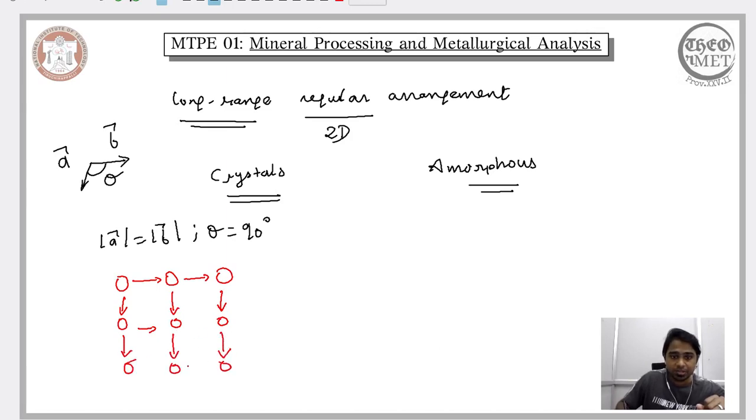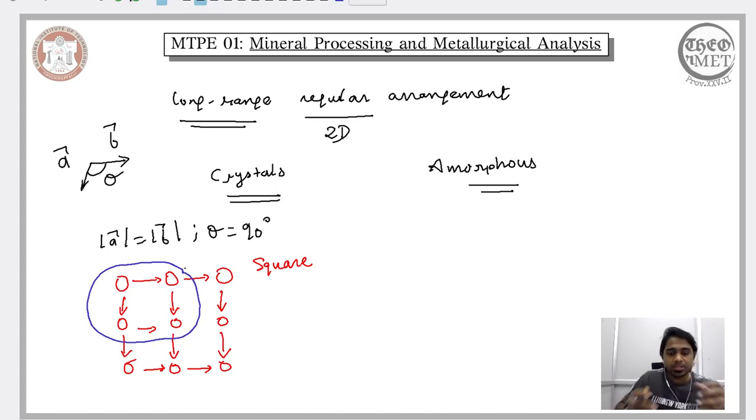So this we refer to as a square crystal. The magnitudes of the vectors are equal and the angle between them is 90 degrees. We call this the square crystal because of this particular local arrangement of the atoms. It has all the characteristic features of the arrangement of the fundamental entities all through the crystal, and the morphology or shape it adopts is in the form of a square, and that is why we refer to crystals that adopt such an arrangement as square crystals.